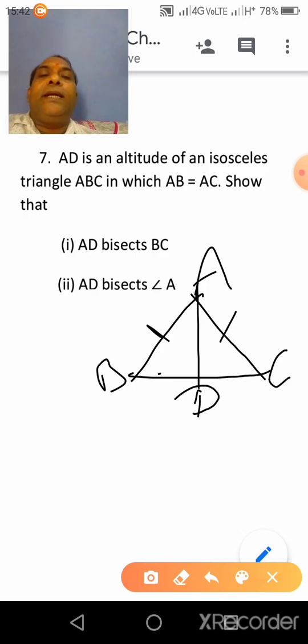Clear? So we have to show that AD bisects BC. Because AD is perpendicular to BC, it is given that AD is the altitude. Clear?